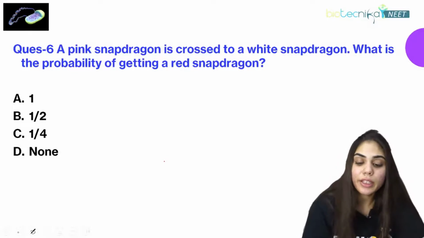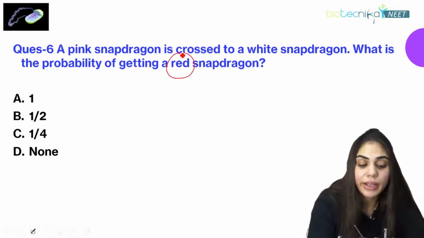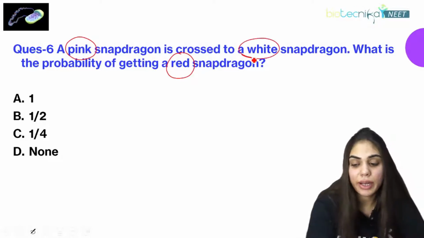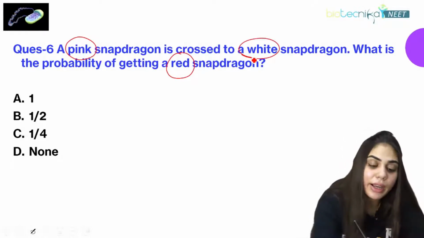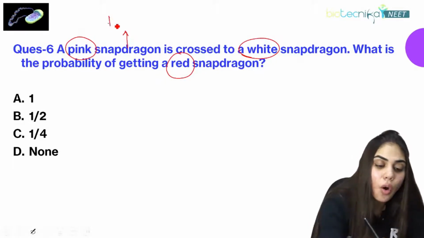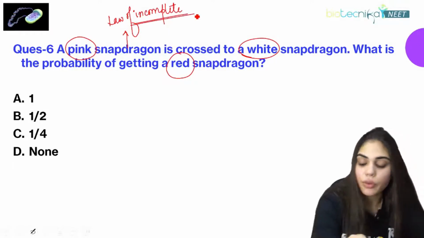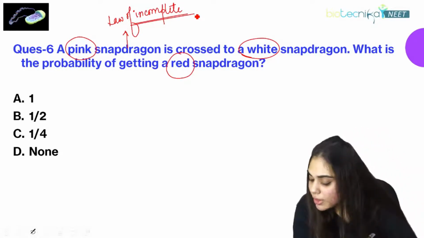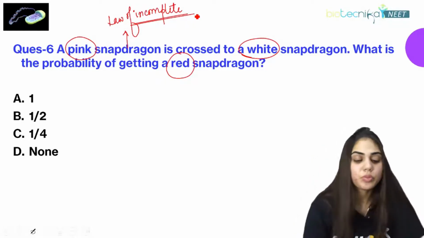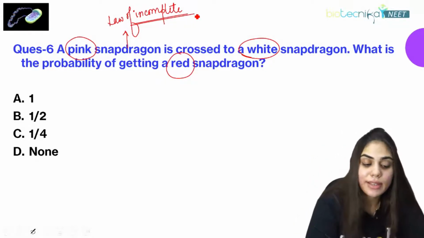What is the probability of getting a red snapdragon when you cross a pink snapdragon with a white snapdragon? Whenever the name snapdragon comes up, it always signifies the law of incomplete dominance, because this law was first studied in snapdragon, the dog flower. So what is the answer? Option C, 1/4. Let us see why.